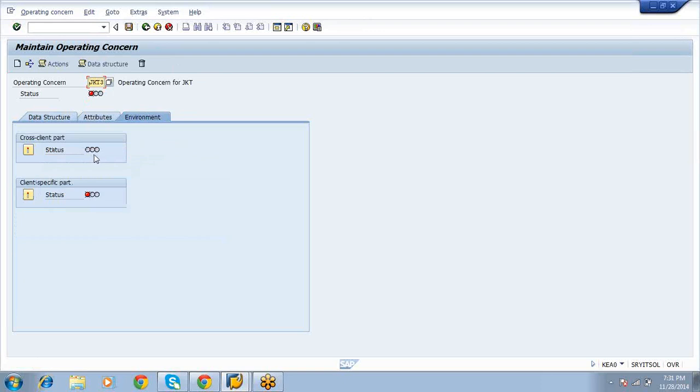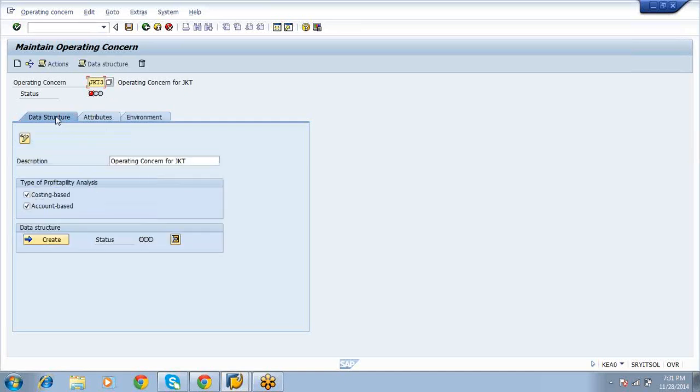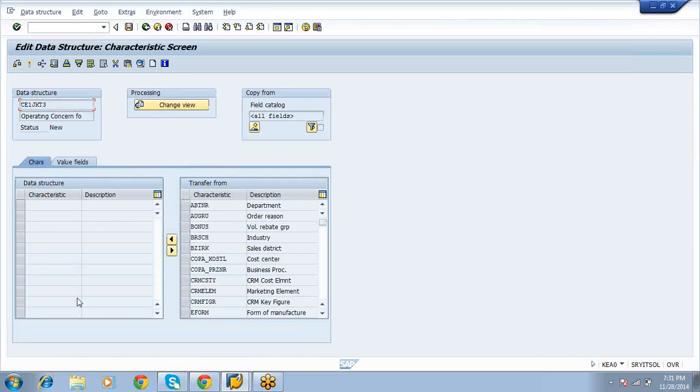Once you assign characteristics and value fields, then the operating concern will be activated. Select create data structure. Here you will select characteristics and value fields.